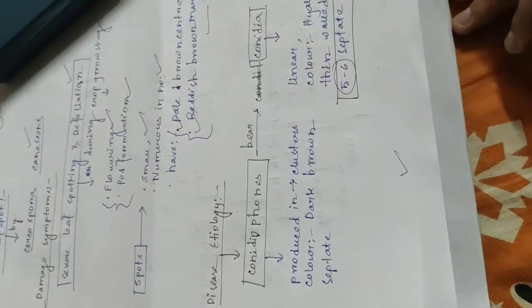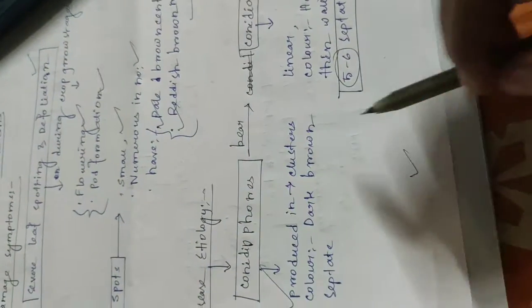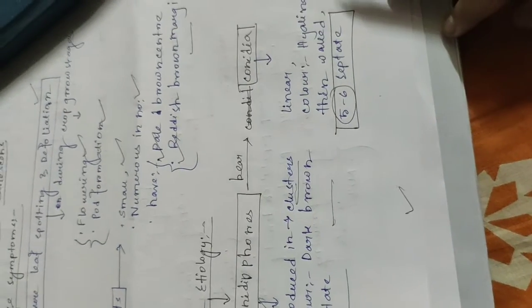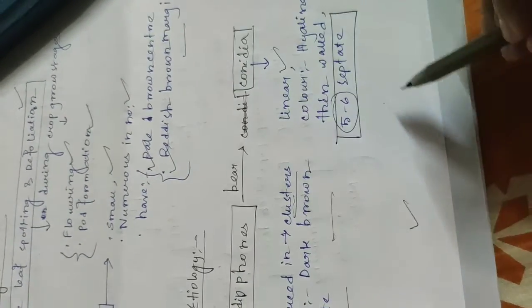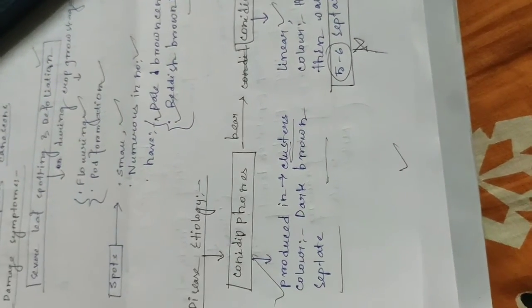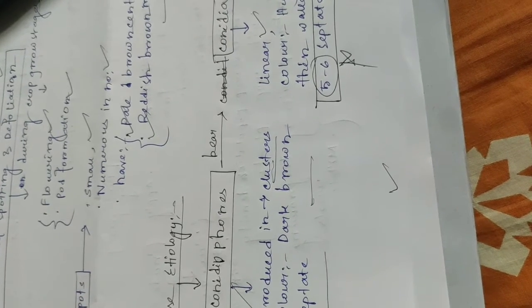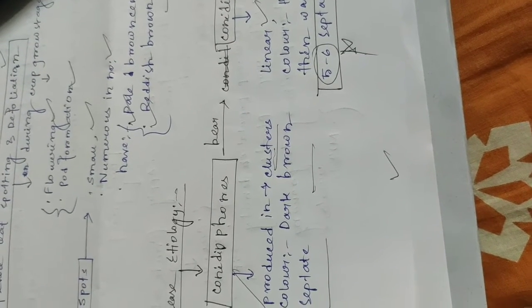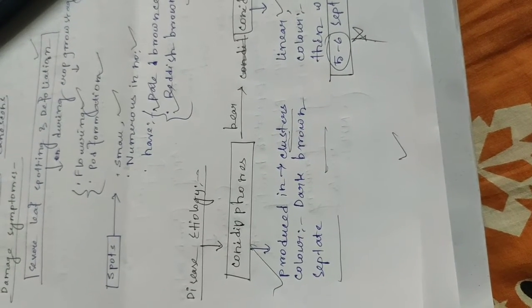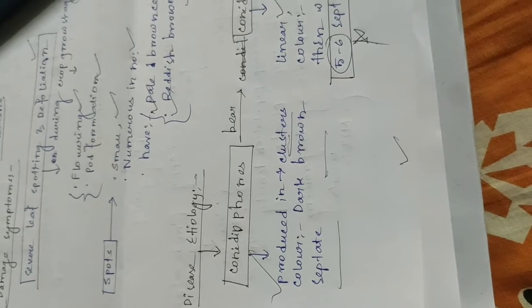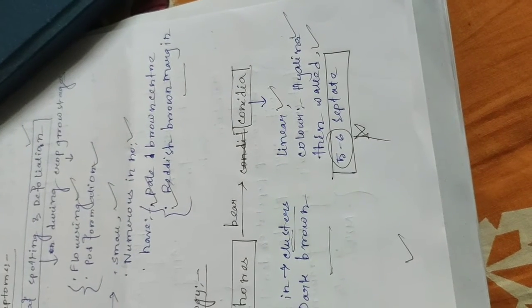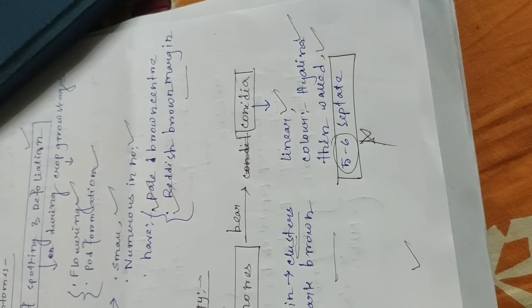Disease etiology: two types. First is conidiophores. Conidiophores are produced in clusters. The color is dark brown. Conidiophores are septate and bear conidia. Conidia are linear, hyaline, thin-walled, and 5 to 6 septate. How many septations are found in the conidia in the case of leaf spot of green gram and black gram? 5 to 6 septations.